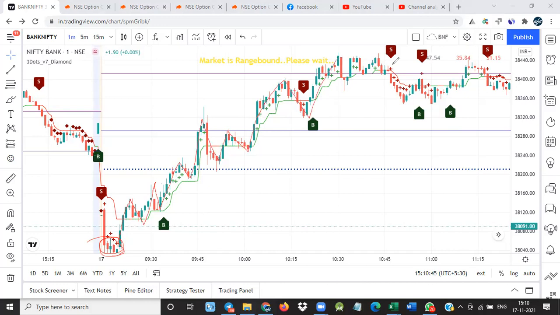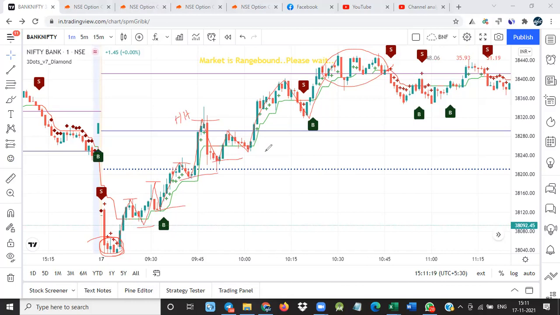Then at this place it was consolidating. If you are able to identify, whenever put writing is happening, the market will form higher highs. These are higher highs, and these are higher lows.